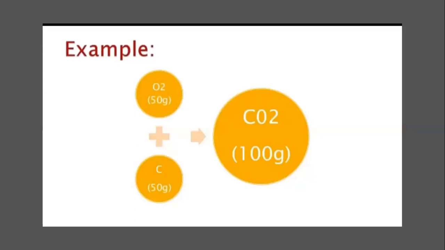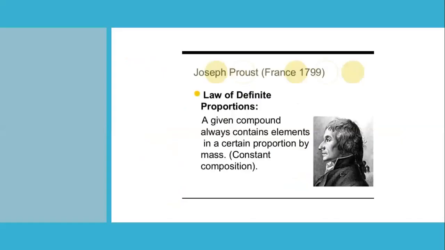For example, when 50 gram of oxygen combines with 50 gram of carbon, it produces 100 gram of CO2. It means the mass of reactants equals the mass of products.